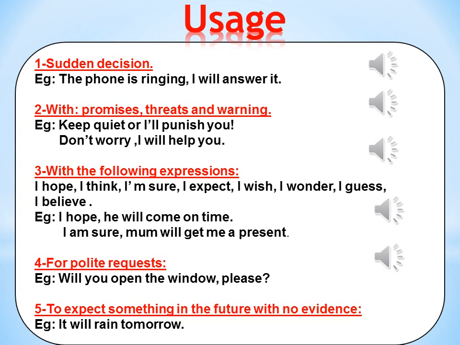Number 4, we use will also for polite requests. When I ask for something politely, like, will you open the window, please? Number 5, to expect something in the future with no evidence. It means that I expect or I guess that something will happen in the future, but there is no proof for it. Like, it will rain tomorrow. I have no evidence that proves that it will rain tomorrow.